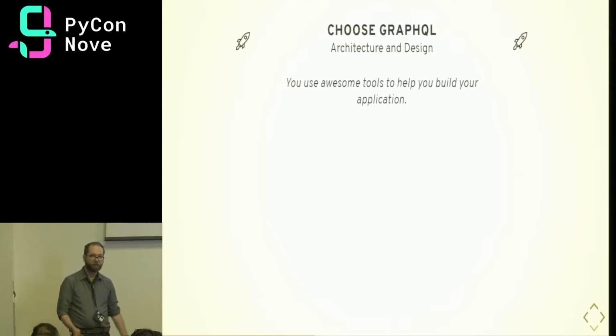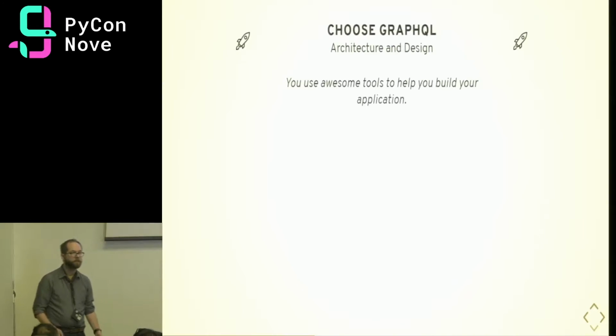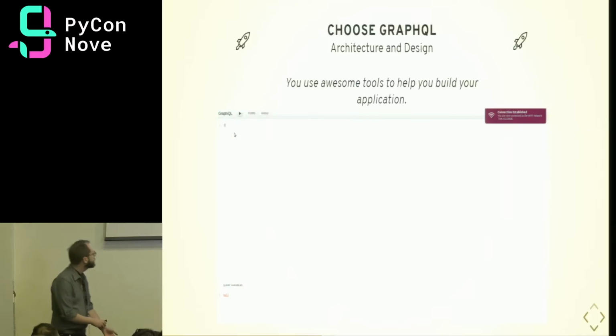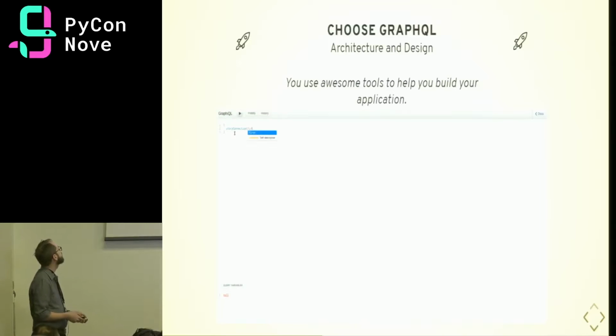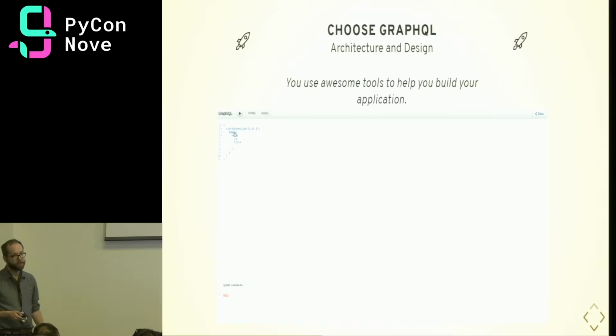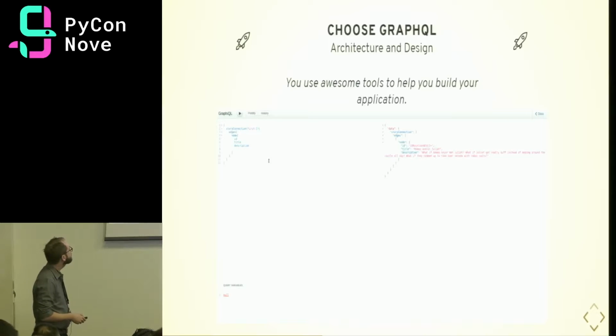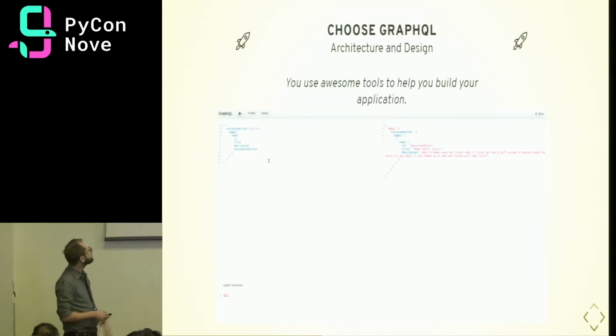So, as you're building your application, you have awesome tools that you can use to help you. One of those tools is GraphQL. That is a tool that we can use to prototype our queries with completion and all kinds of nice features to help us explore the documentation up there in the corner and see the result of our queries in real time. This is really helpful when you're on your local environment and you're experimenting and seeing what the best form for the query is. So in this case, we got the title and description, and we got back the title Romeo and Juliet, and we have a description of that.